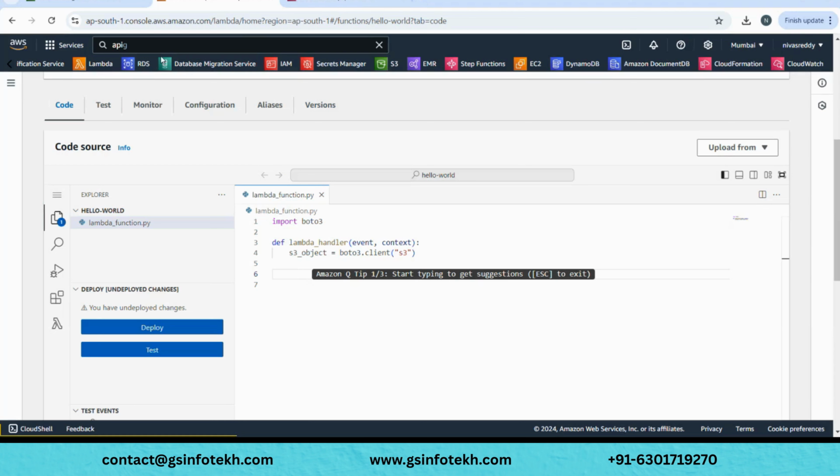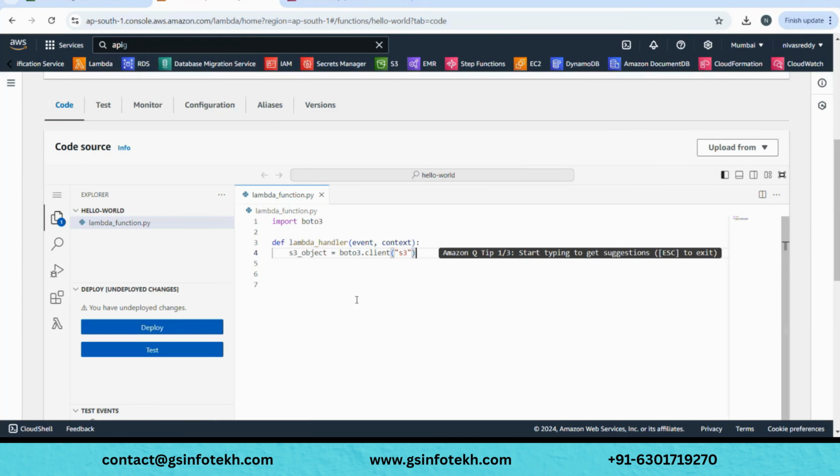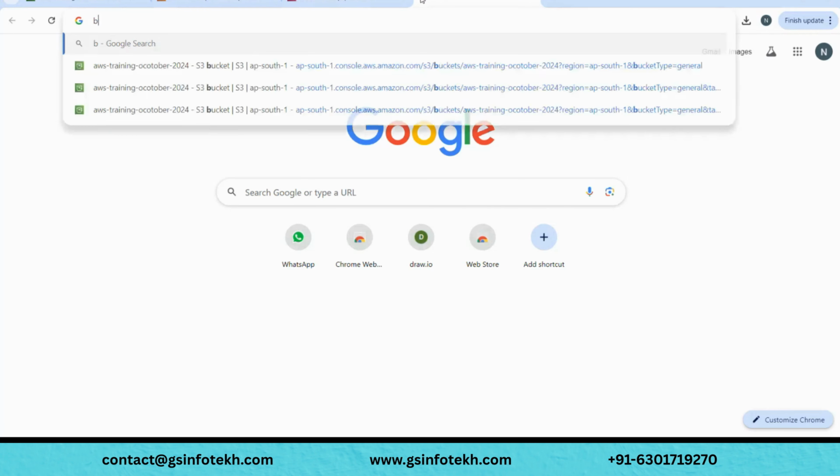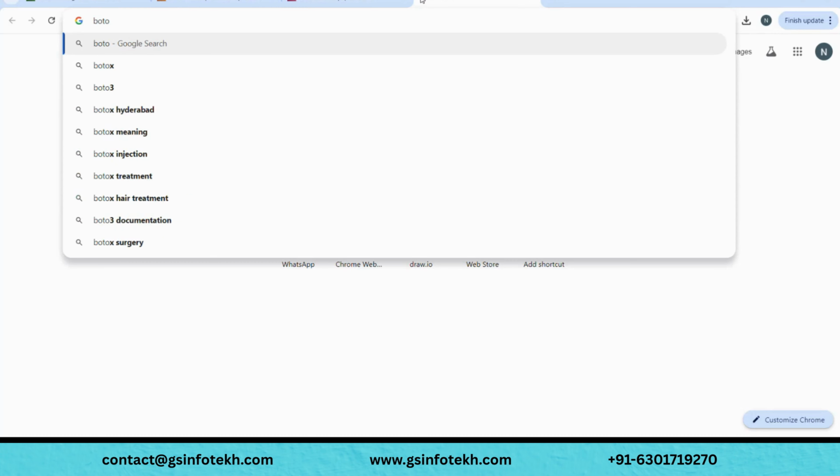If you are quite new to Boto3, what we need to do, not only you, even the developers, even if you have worked on a lot of things, we would definitely visit the documentation so that we won't make any mistakes. Since it is S3, we'll just type in another tab, Boto3, and what's the service? S3.